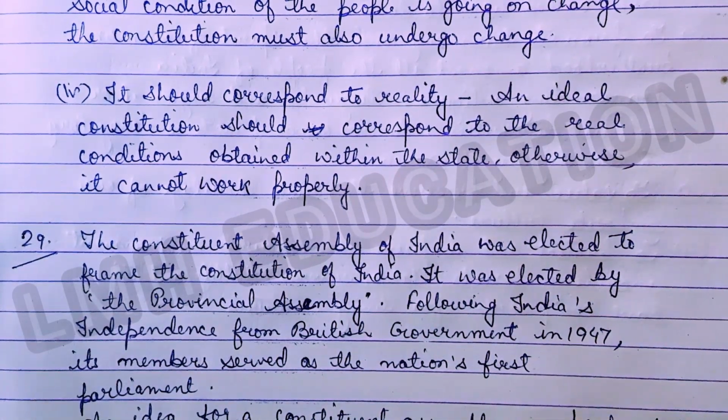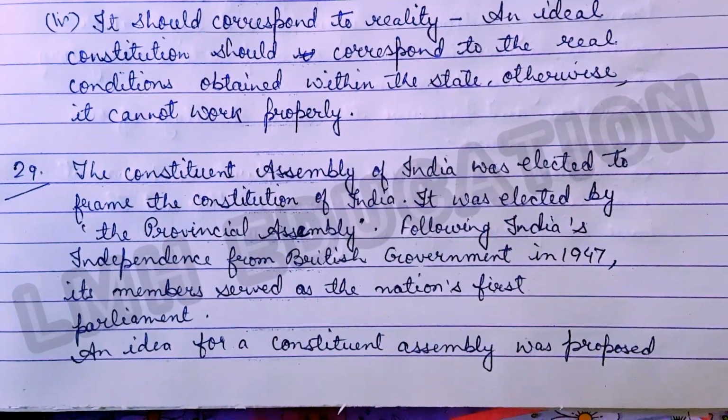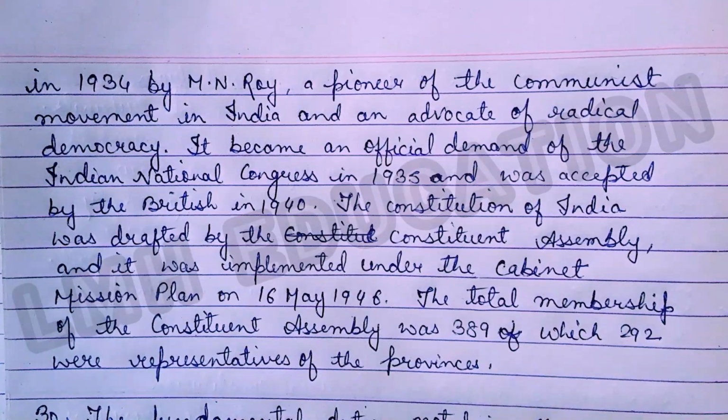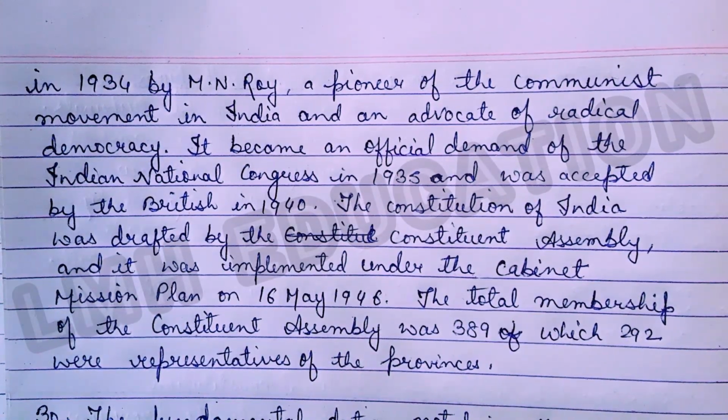Following India's independence from British government in 1947, its members served as the nation's first parliament. So in this question you have to write a note about the Constituent Assembly of India. The idea for a Constituent Assembly was proposed in 1934 by M.N. Roy, a pioneer of the communist movement in India and an advocate of radical democracy.